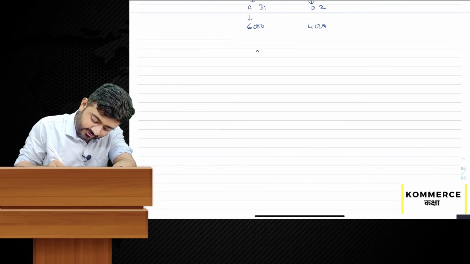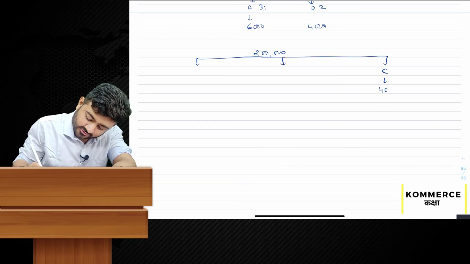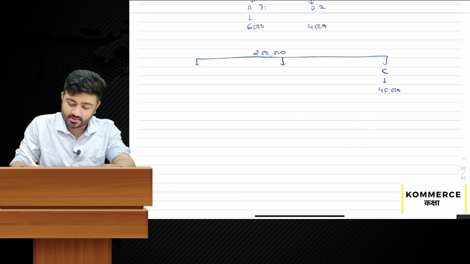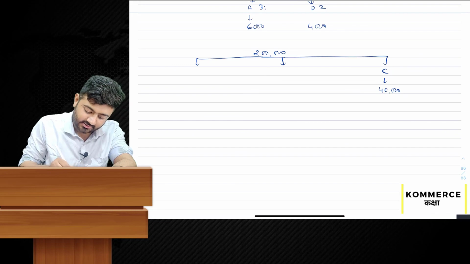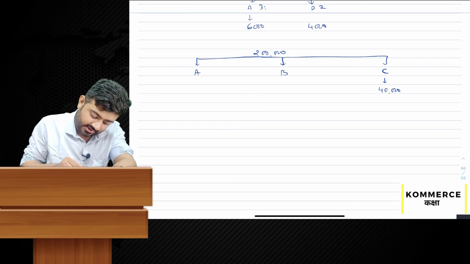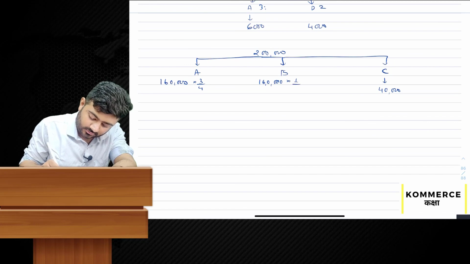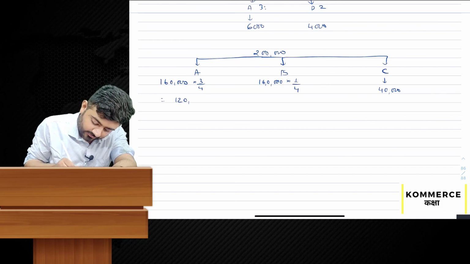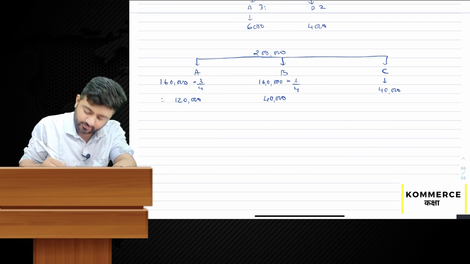Now let's see how we will distribute the profit. See, initially the profit was 2 lakh rupees. First, C will take his 40,000 normal salary and commission, then the remaining profit 1,60,000 to be divided between A and B in 3:1. That is 1,20,000 and 40,000.